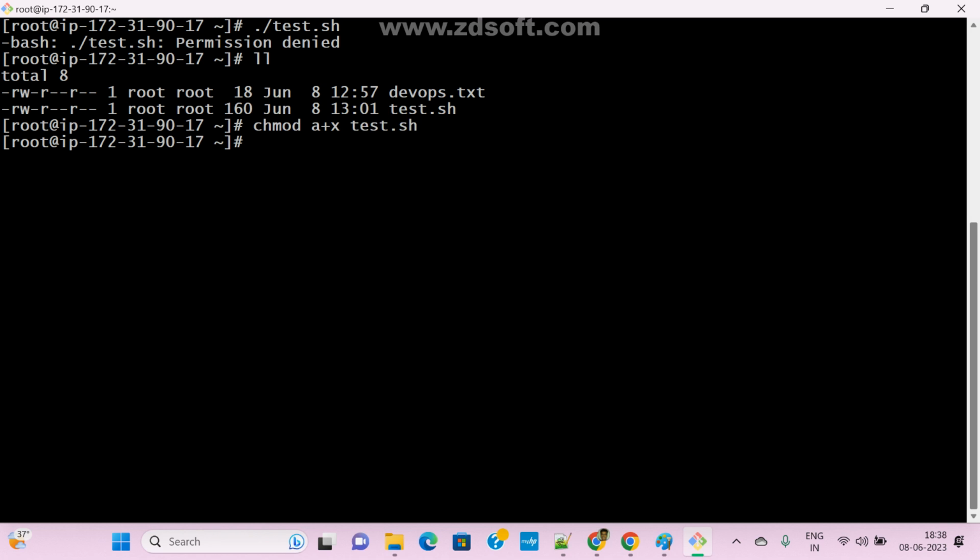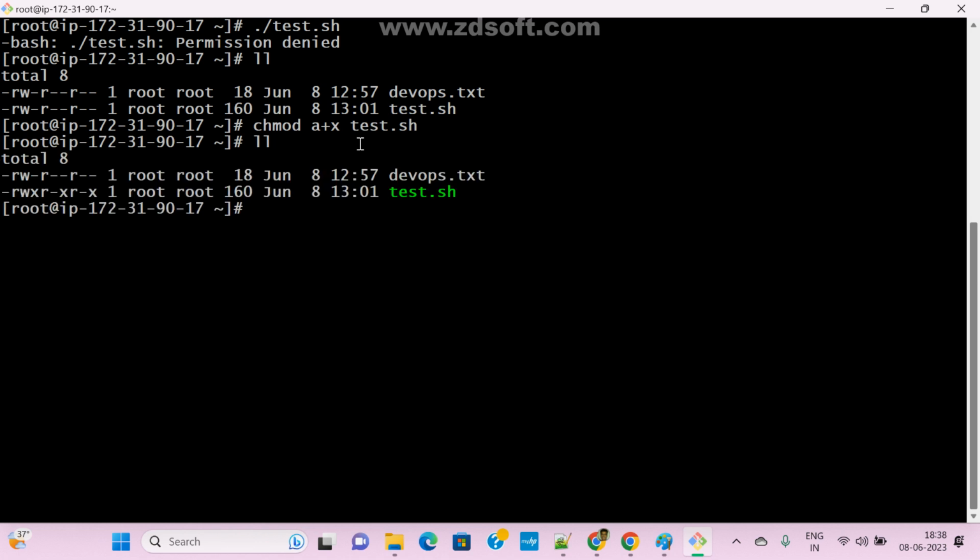Now see here. Earlier this file was white color, right? Now observe, the color will also change. ll. Earlier, for this file, what permission did I have? Only read and write for user, only read permission for group, and only read permission for others. That is the reason we were unable to execute this file.